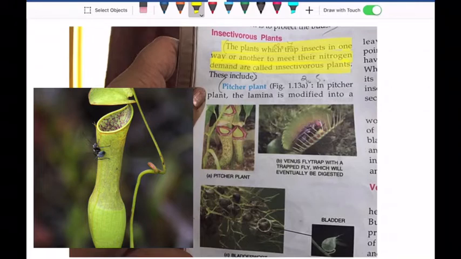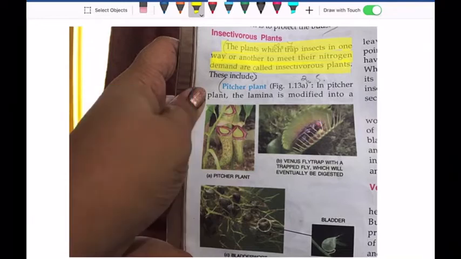The nitrogen supply, or the nutrient supply from the soil, is not sufficient to fulfill the nutrition demand of the plants of that area. So the plants have to find some other way in order to grow in those areas.